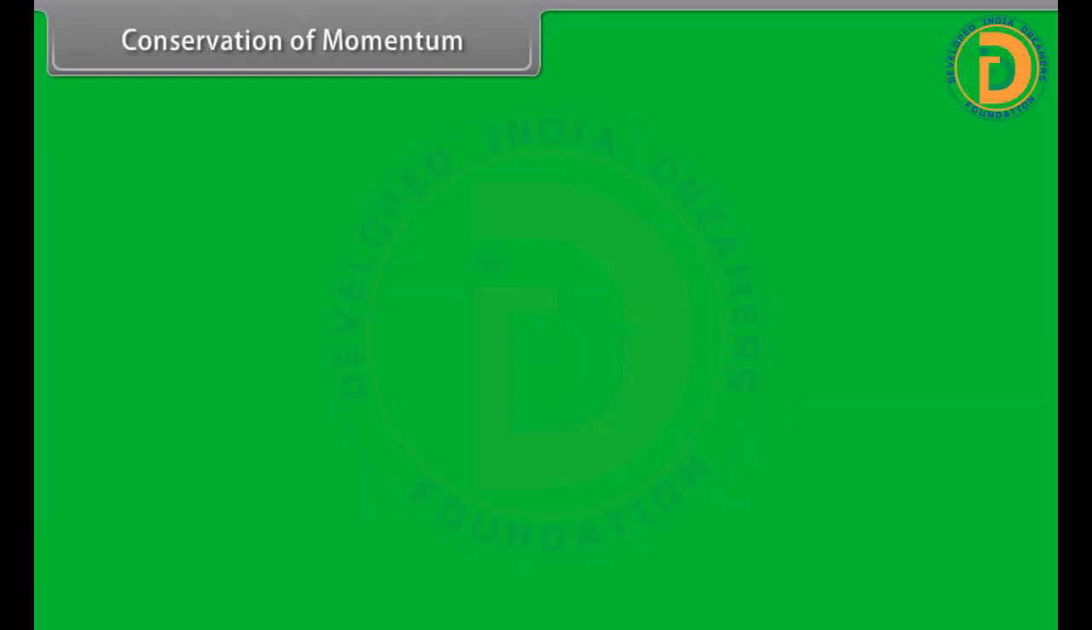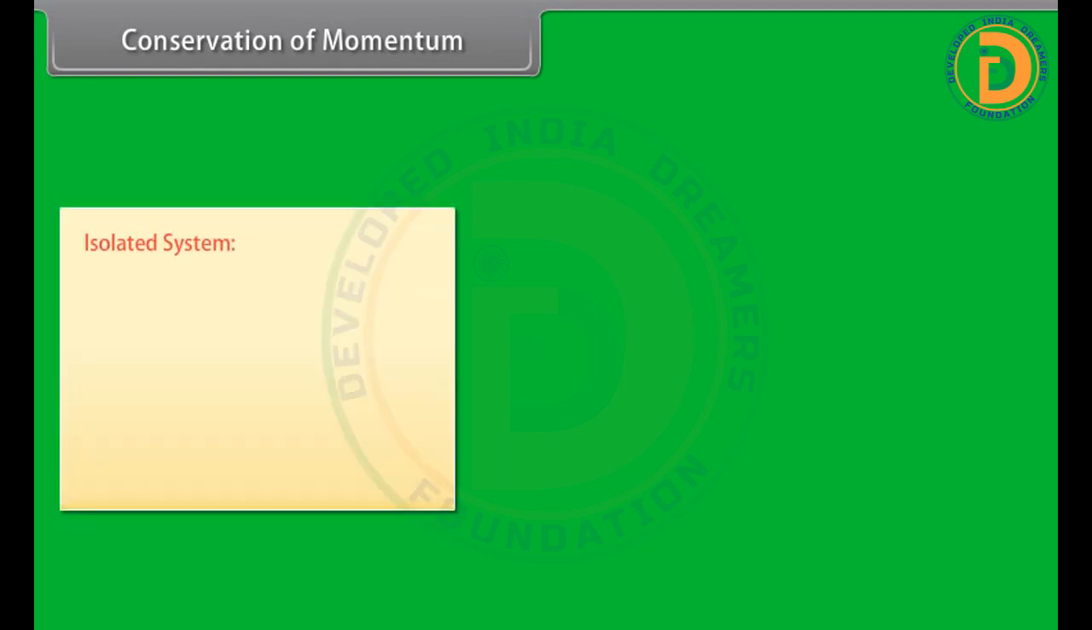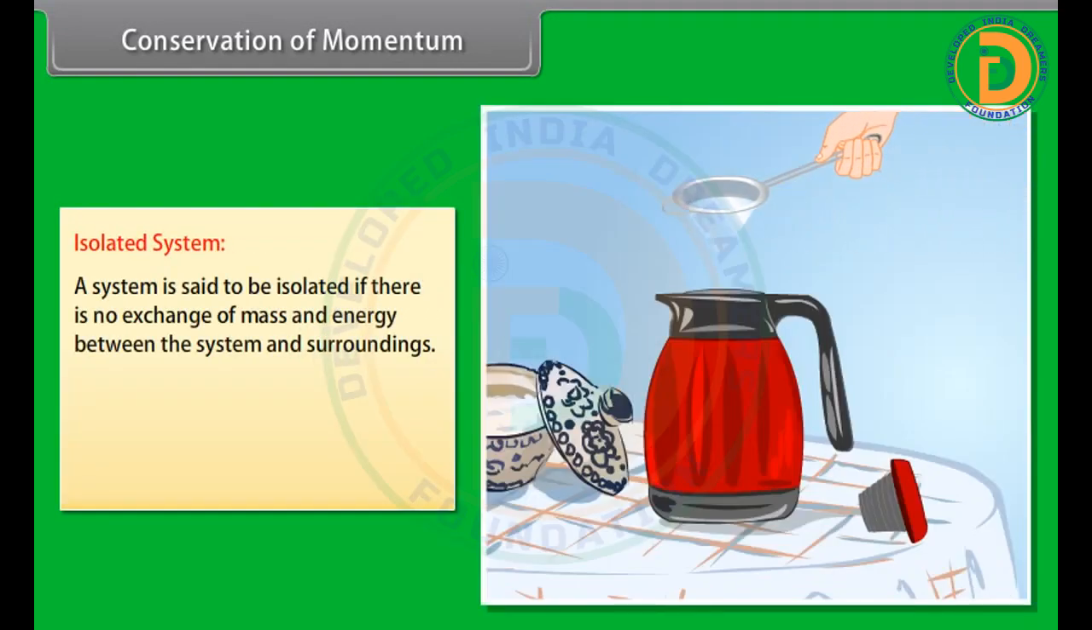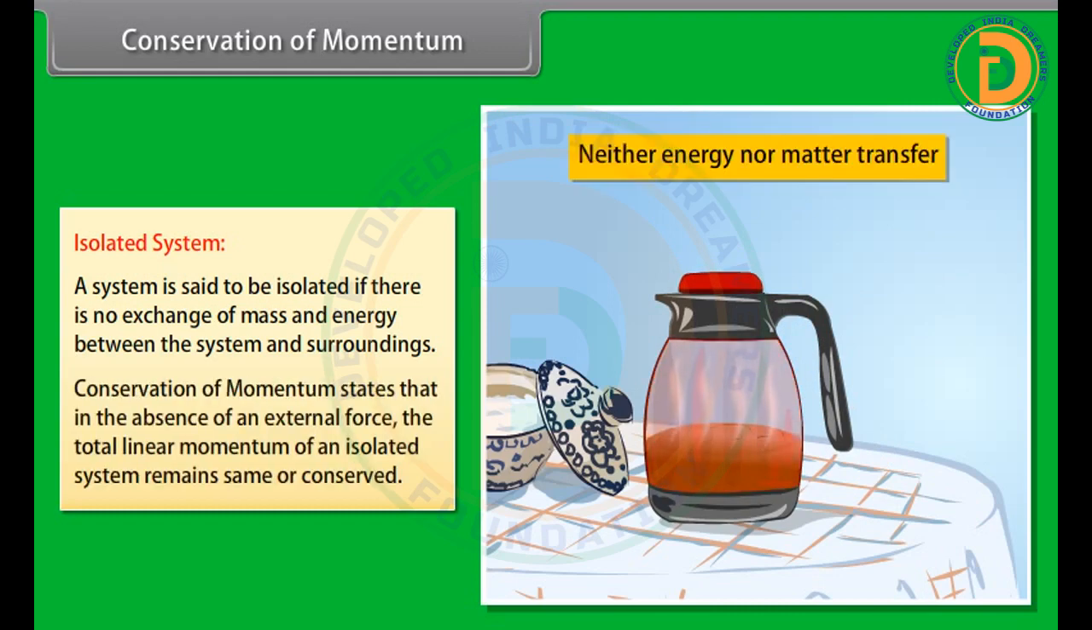Conservation of momentum. Isolated system: a system is said to be isolated if there is no exchange of mass and energy between the system and surroundings. Conservation of momentum states that in the absence of an external force, the total linear momentum of an isolated system remains the same, or conserved.